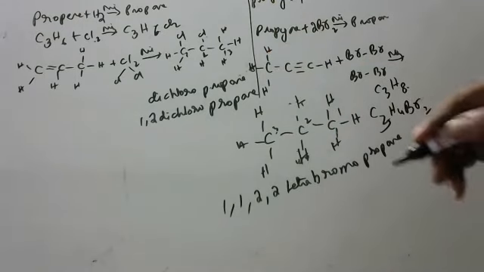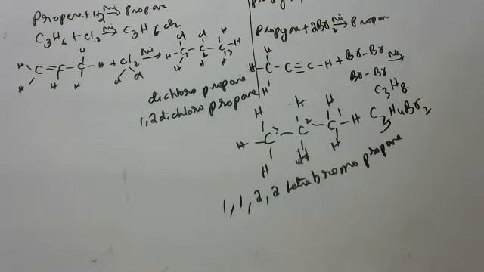Okay, so because of chlorides I kept C3H6 here. Because of bromides I kept C3H4, Br2, Br4, C3H4Br4, like that, sir. That's all, children. Nothing is there, children.